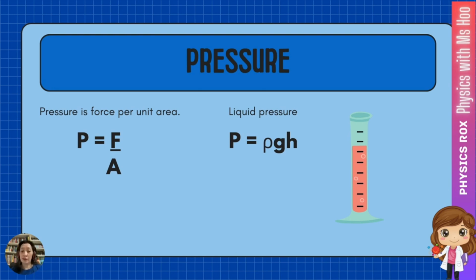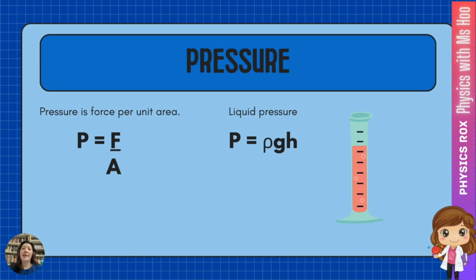Now, liquid pressure does not depend on the volume of the liquid or the size of the container, and it's not like with the solids where we look at the area in which the liquid is acting. If you look at the formula, liquid pressure only depends on the density of the liquid, the gravitational acceleration, and the depth within the liquid. So these are the formulas to calculate pressure for solids and liquids.